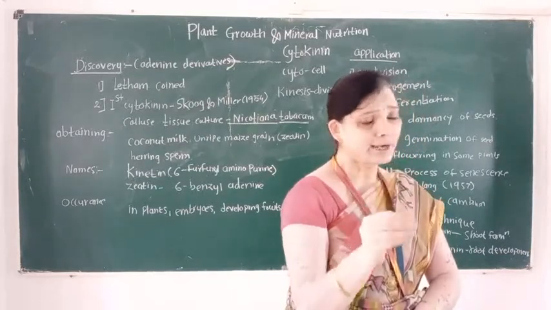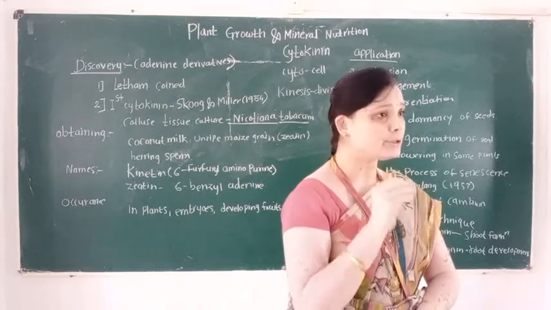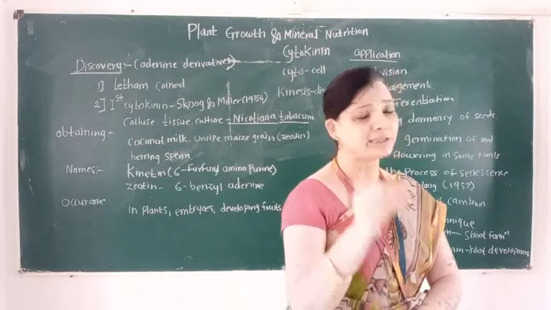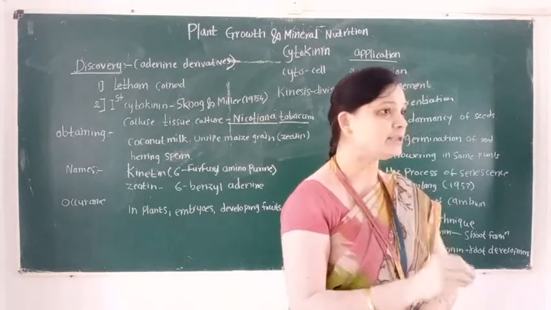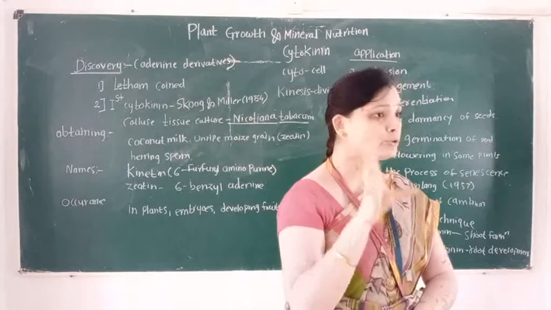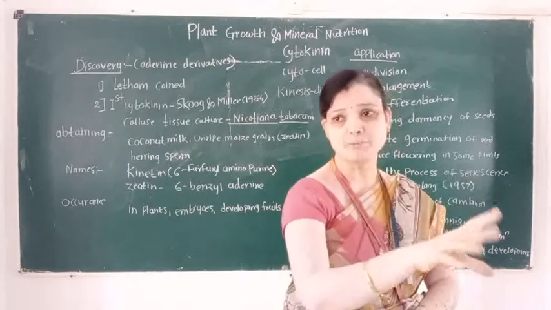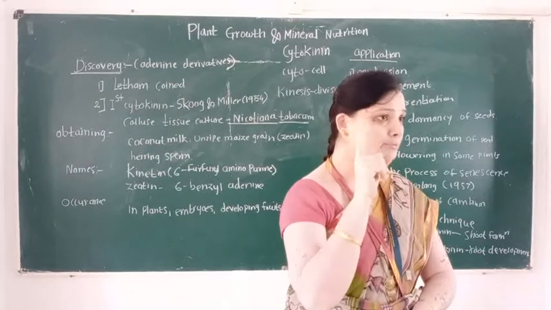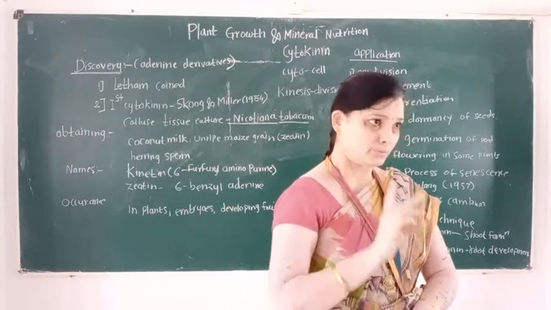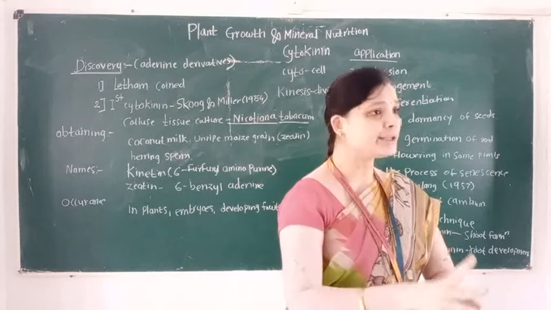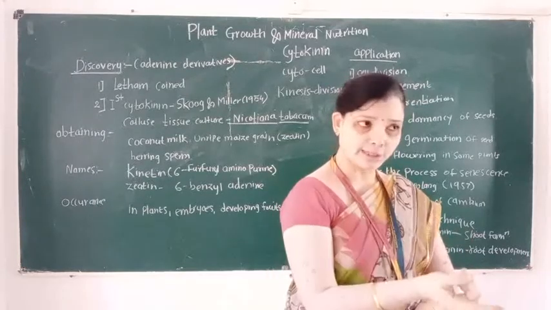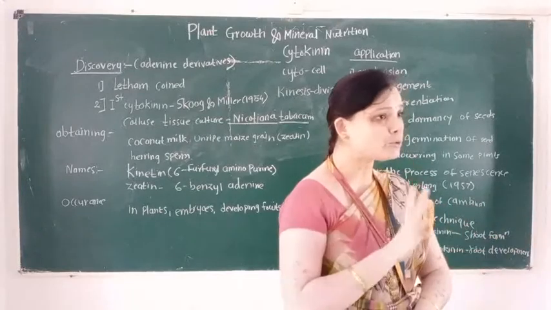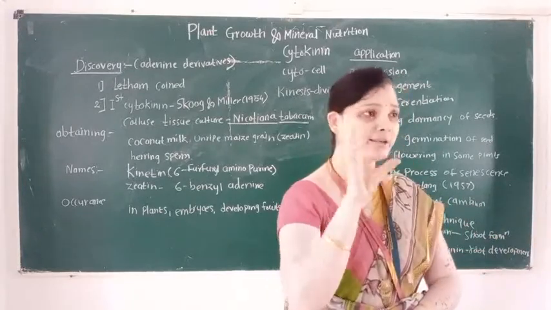So cell division takes place rapidly, and callus culture is obtained by using the cytokinin plant hormone. Auxins are also used in tissue culture. Like auxins, cytokinins also play an important role in tissue culture for obtaining callus culture.